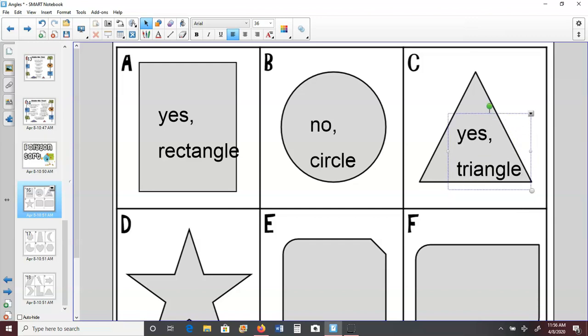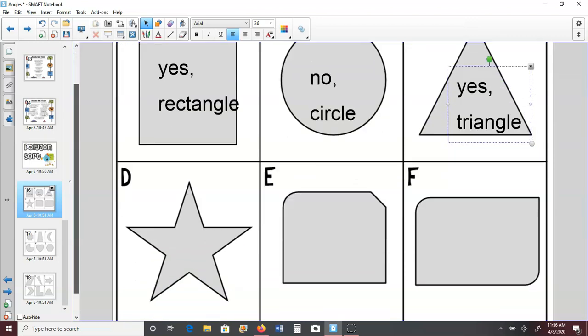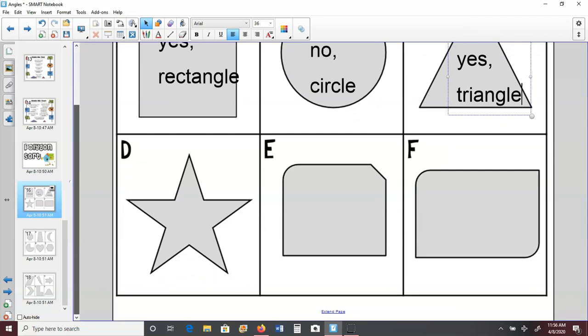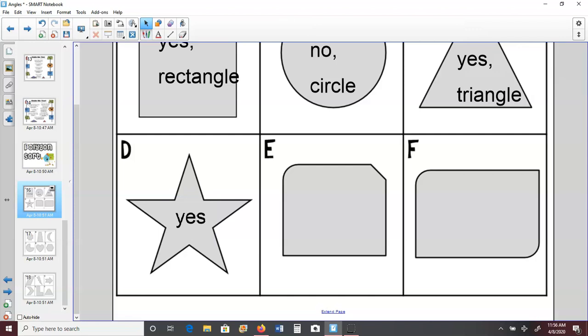Okay, very good. We look at shape D. Is this a polygon? Does it have straight sides? Is it closed? Is it a flat plane figure? Yes, it is. And then what would we call it? Well, in order to name it, we need to count the sides.